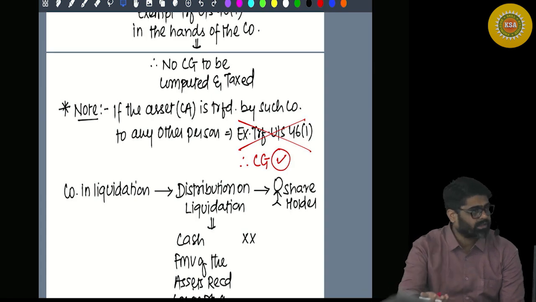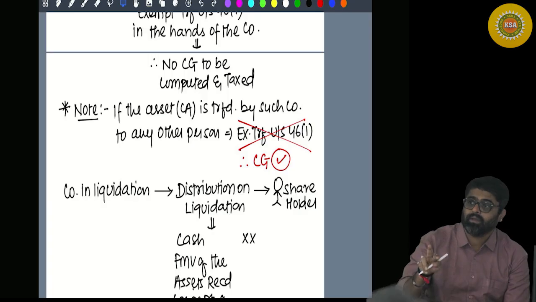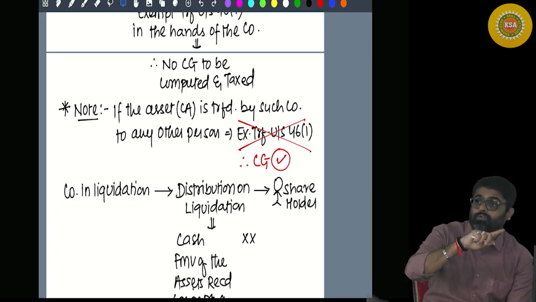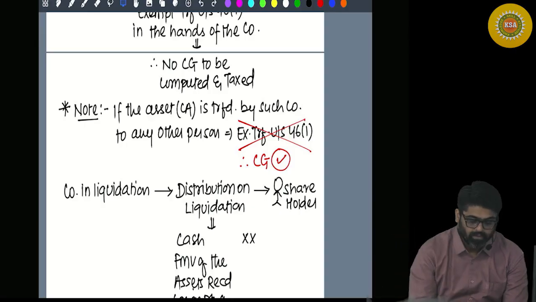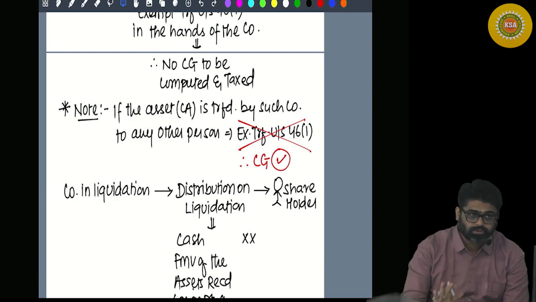So when the liquidation happens, at the time of liquidation, this is an important part which I am discussing right now, because here you are supposed to see something for something from income from other sources also. Connectivity is there, yes or no? So pay attention on this part. The distribution will happen at the time of liquidation to the shareholder, and we are talking from the point of view of the shareholder now.